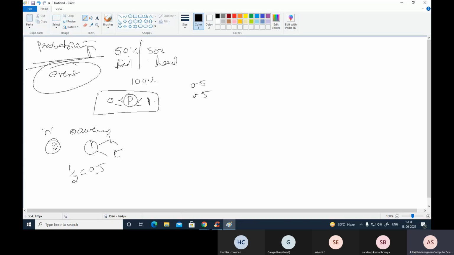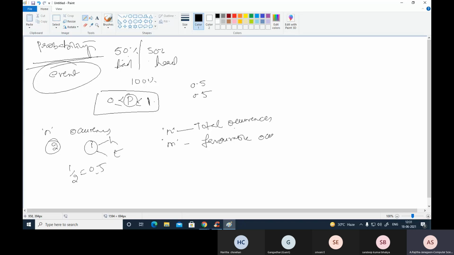That means if in an experiment there are n occurrences, n is the total number of occurrences, out of which m occurrences are favorable to a particular event. N is the total and m is the favorable.